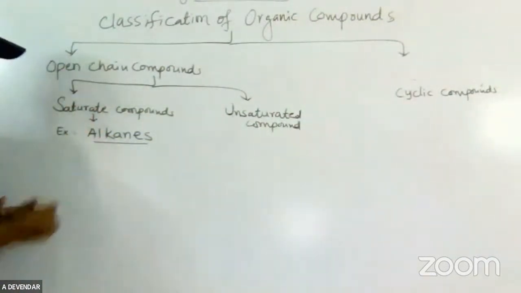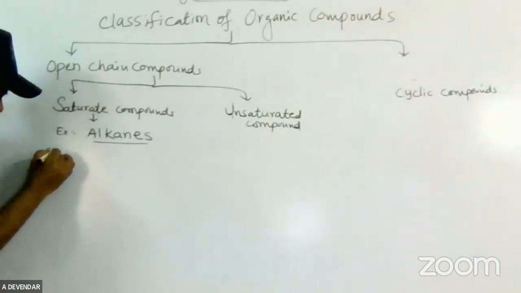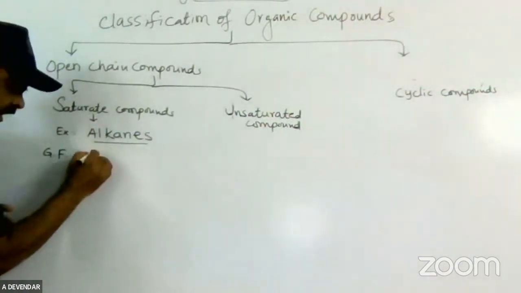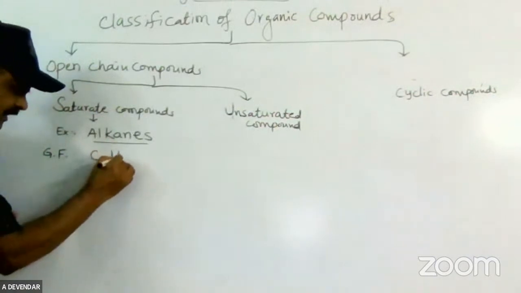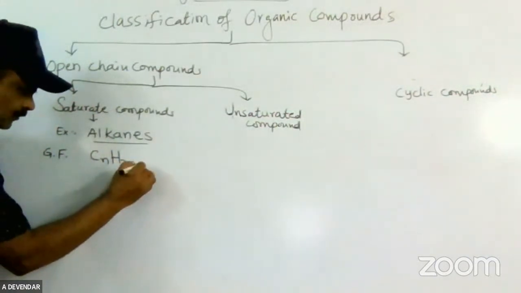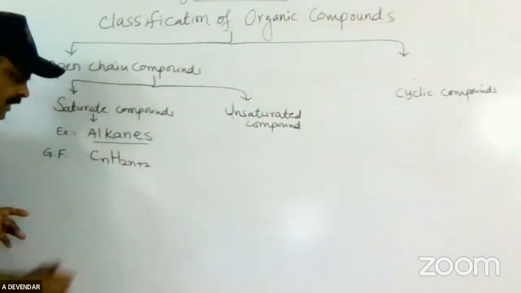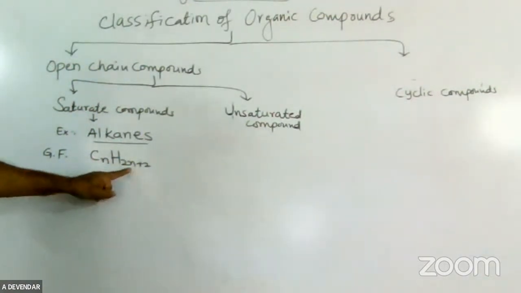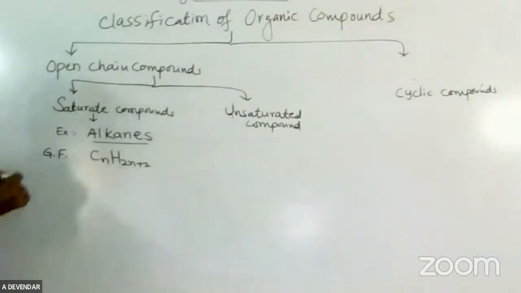This alkane means the general formula of alkanes. The general formula of alkane is CnH2n+2. It is important from your examination point of view. What is the general formula of alkane? CnH2n+2.